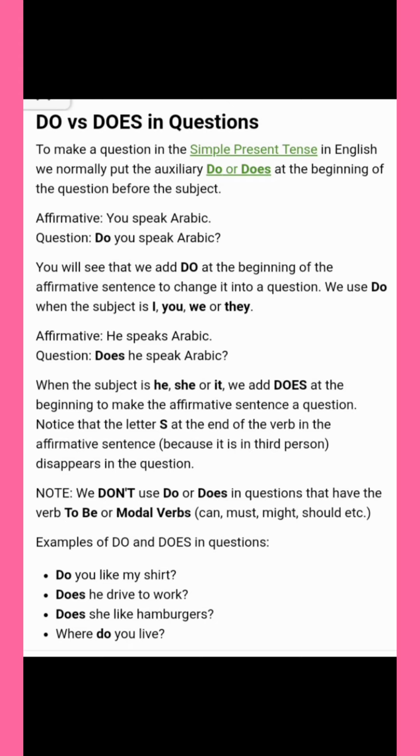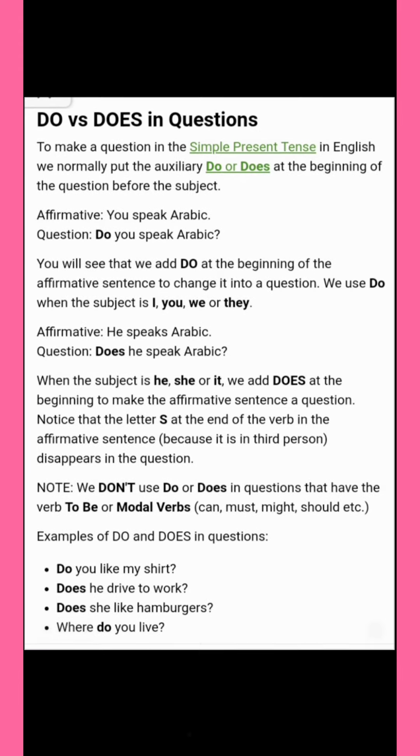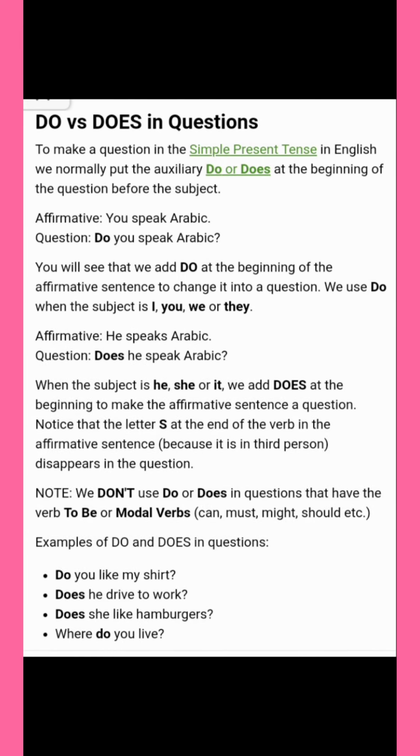Do versus does in questions. In simple present tense in English, normally we use the auxiliary do or does at the beginning of the question before the subject. The question order is auxiliary verb do or does, plus subject, plus verb, then we need to write the object and question mark. Affirmative sentence, for example, you speak Arabic. Now speak is a verb and you is a subject. So we need to write it, do you speak Arabic?